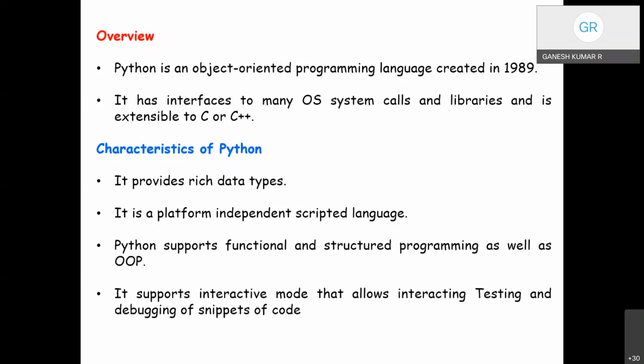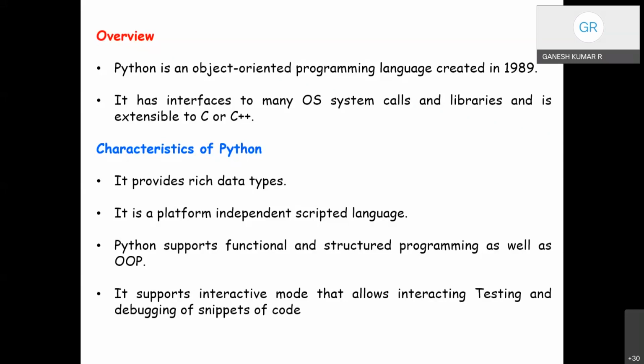And we have a special data type called a list, which describes an ordered sequence of items. And we have tuples, strings, set, and dictionary. So Python is supported with rich data types, and its syntax is easier to read than any other programming language. Python variables do not need explicit declarations.